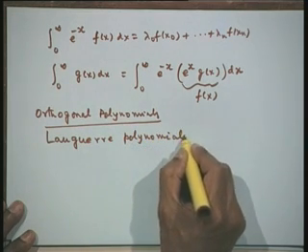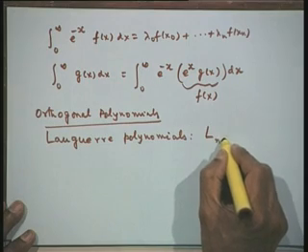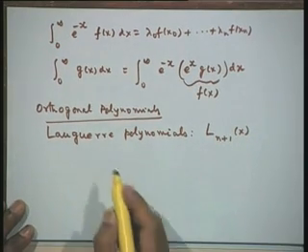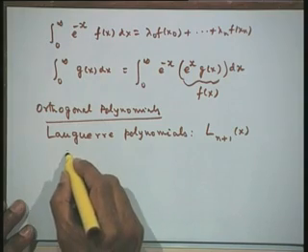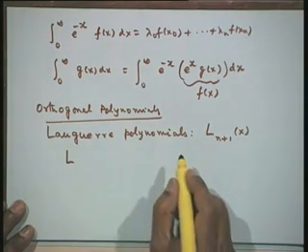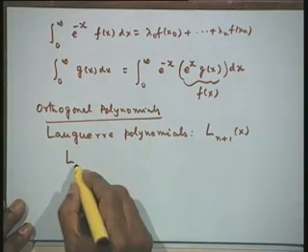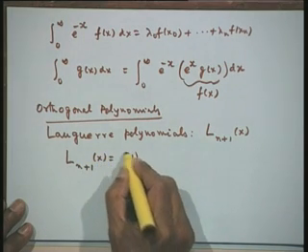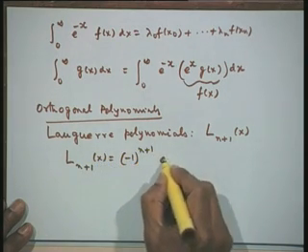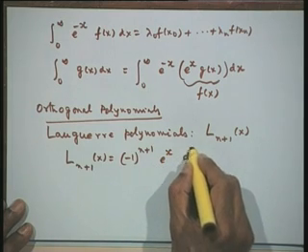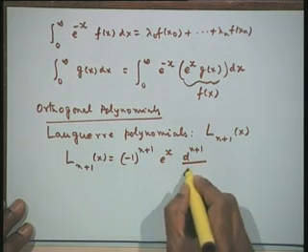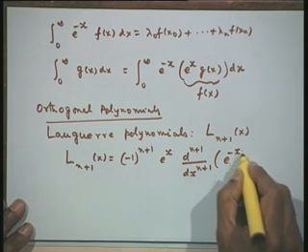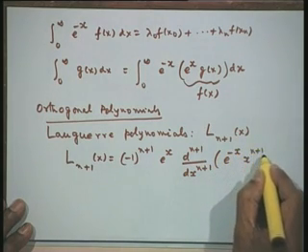They are called the Laguerre polynomials, denoted by L n plus 1 of x. The definition of Laguerre polynomial can also be put in closed form, as we are able to do with Chebyshev polynomials. So, we define it as this: minus 1 to the power of n plus 1, exponential of x, d n plus 1 upon dx n plus 1, e to the power of minus x, x to the power of n plus 1.